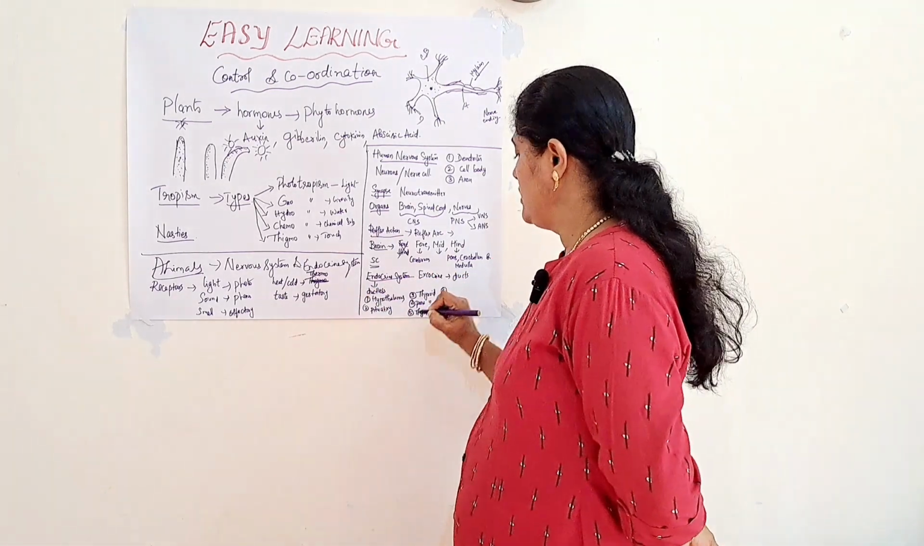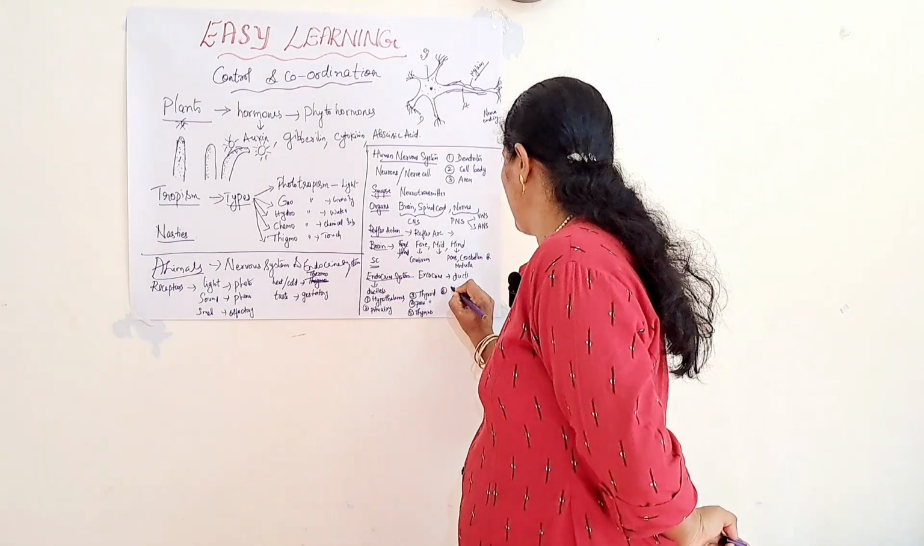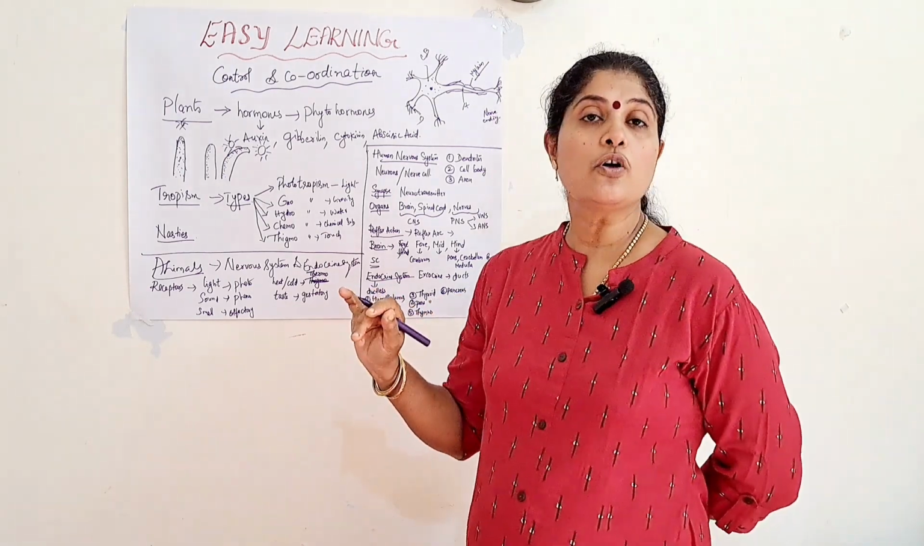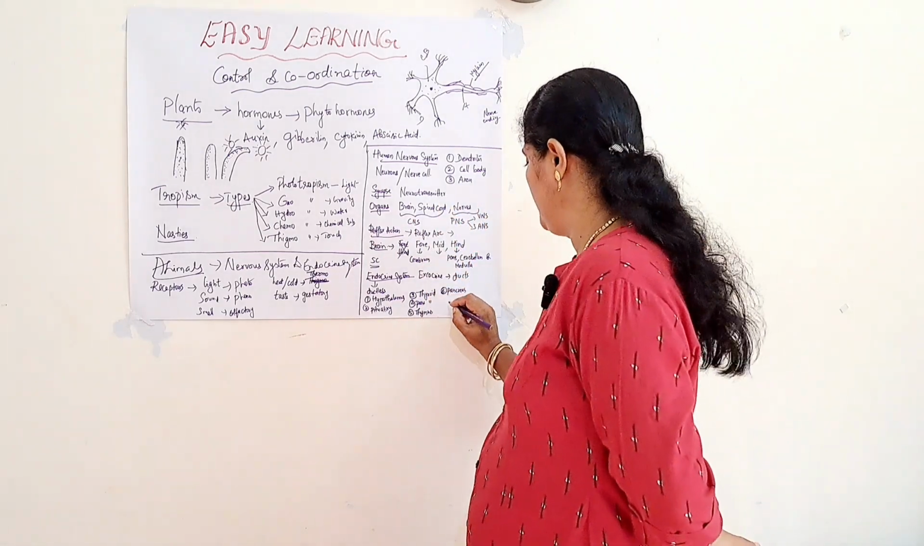Sixth gland is the pancreas. It produces the hormone insulin. It regulates the blood sugar level.